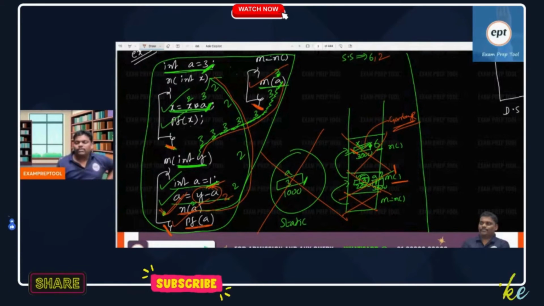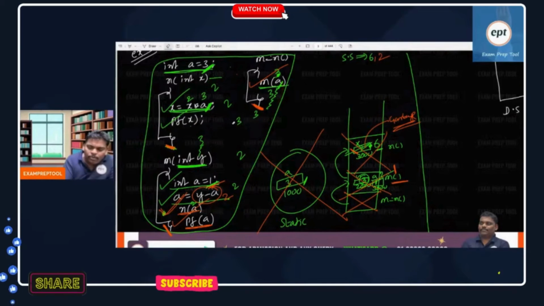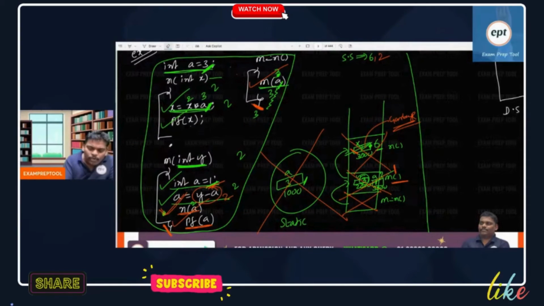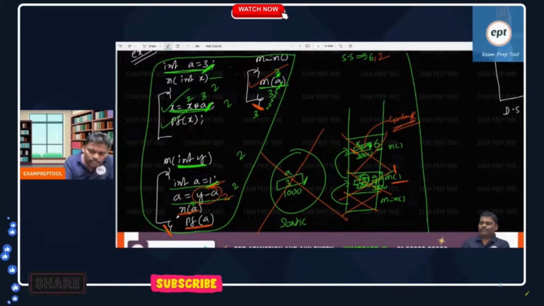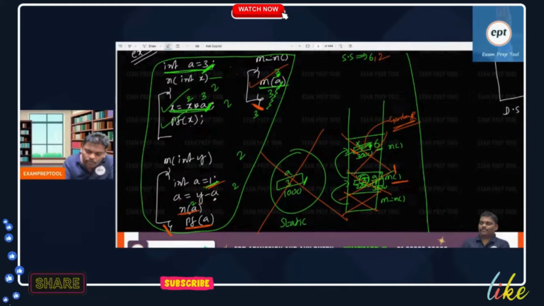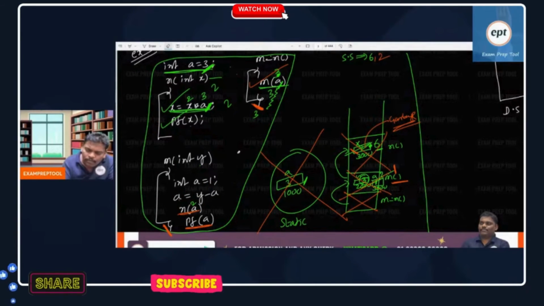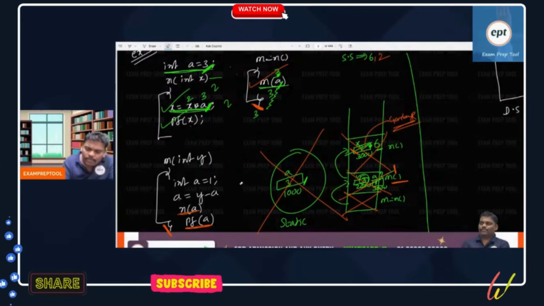If you are okay with static scoping, can I go to dynamic scoping? Please let me know fast. If you are okay with static scoping, I will go to dynamic scoping. Same only, a small change. If you follow my notes correctly, whatever I am teaching, it will come directly from the notes. Please use them properly.